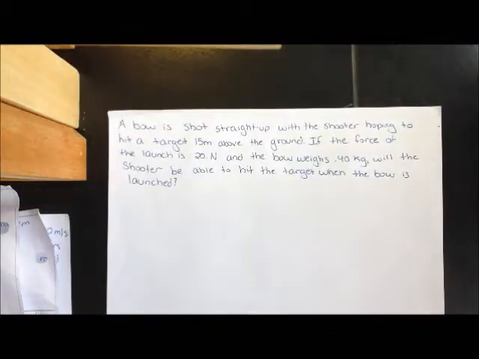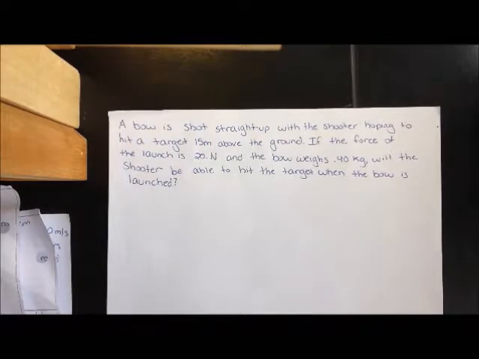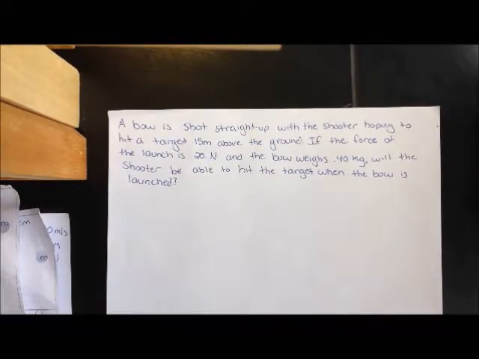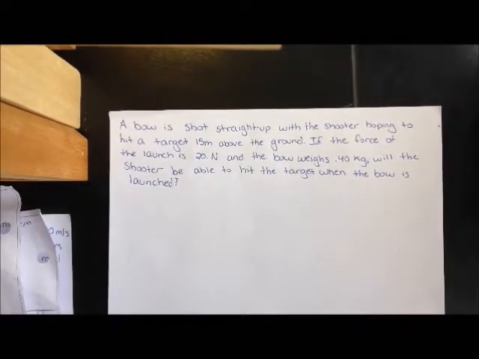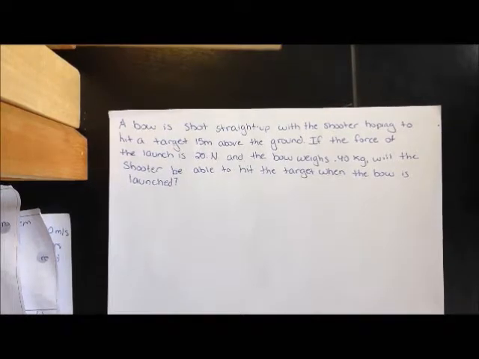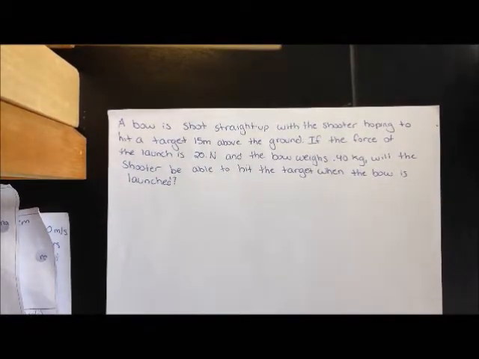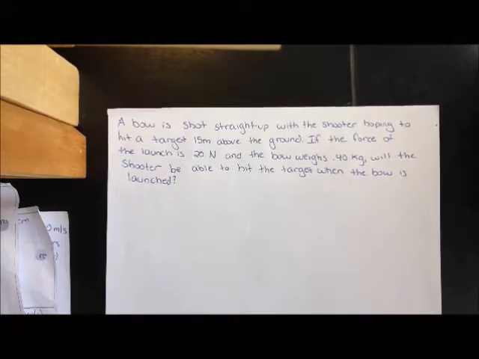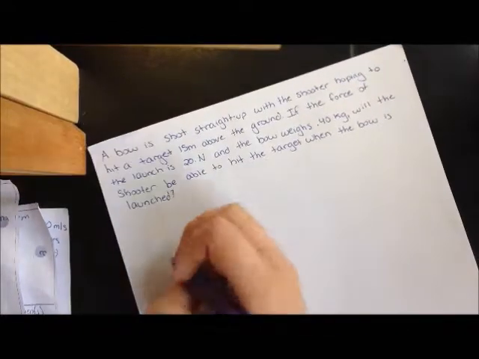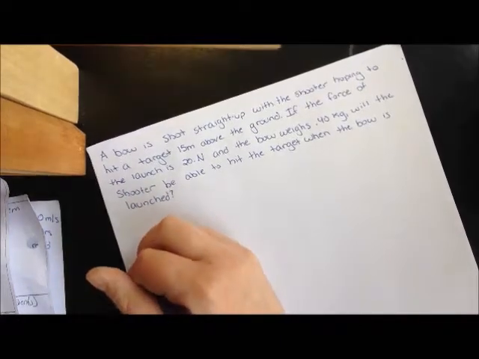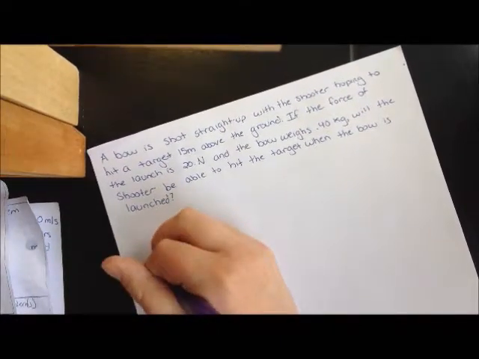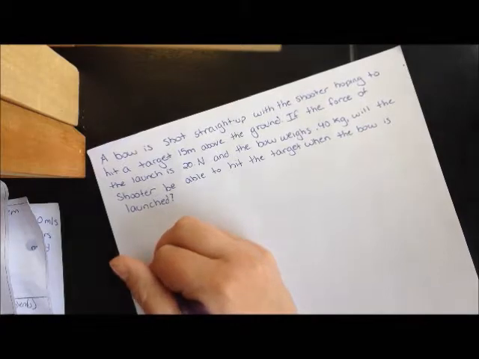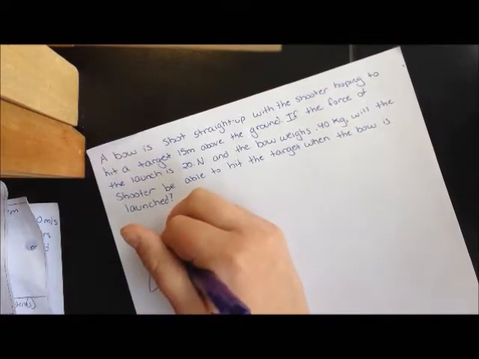To show this, we have a sample problem in which a bow, like in a bow and arrow, is shot straight up with the shooter hoping to hit a target 15 meters above the ground. If the force of the launch is 20 newtons and the bow weighs 0.40 kilograms, will the shooter be able to hit the target when the bow is launched? So, the best thing I would suggest to do is to draw a picture. And since I'm not a good artist, it's going to look okay.